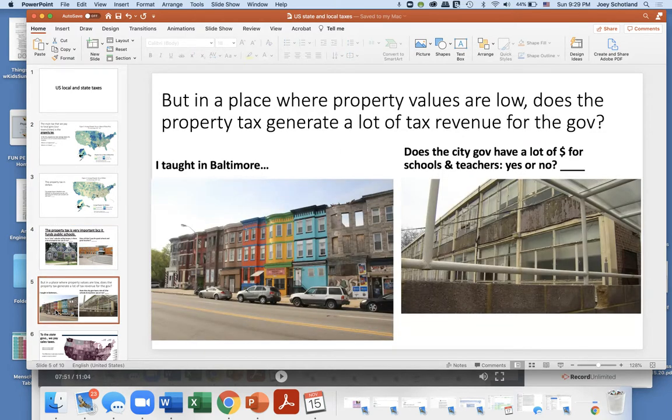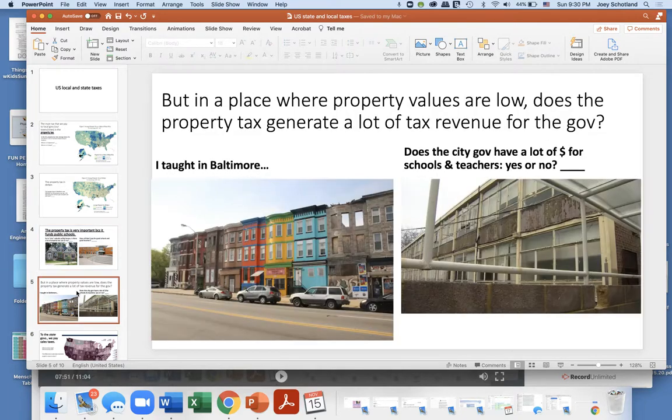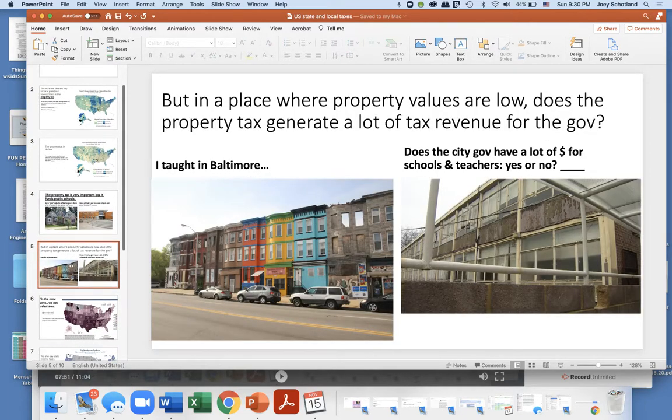But in a place where property values are low, does the property tax generate a lot of tax revenue for the government? So I taught middle school in Baltimore, and you see here some of these buildings are in pretty rough shape. Does the city government then have a lot of money for schools and teachers? Yes or no? You can see the difference here between some of the urban public schools and some of the suburban public schools, and the property tax funds our public schools.